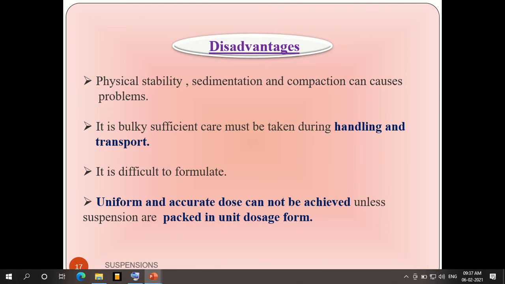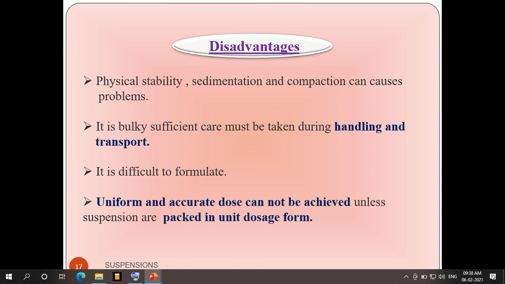Some of the disadvantages we have: flocculated and deflocculated parameters matter here. It is one main note that is written on suspension dosage forms. Whenever you take a suspension, you can see it is mentioned: shake well before use. Why do they say it?